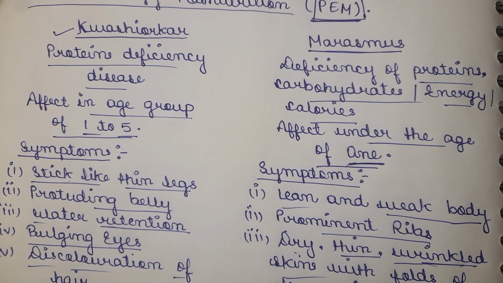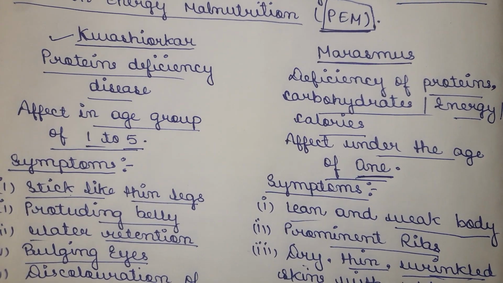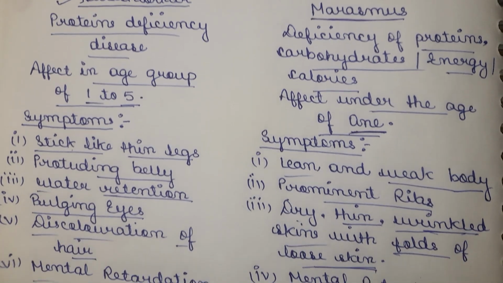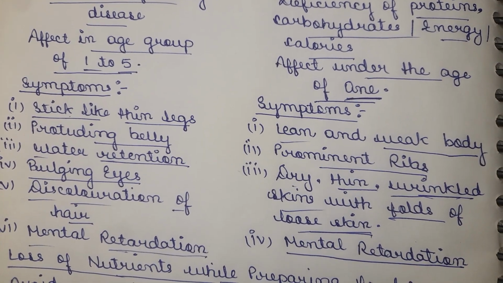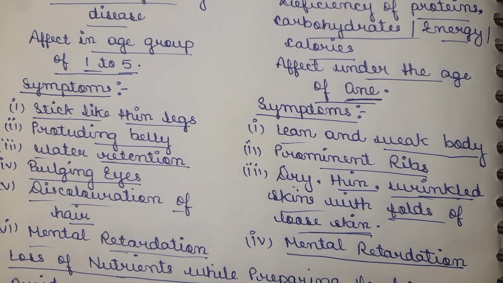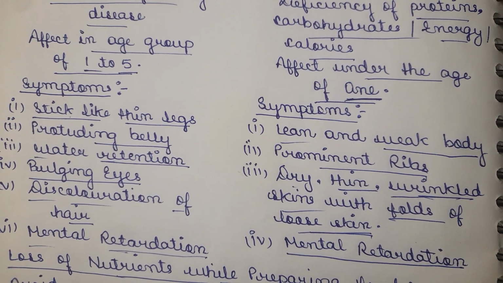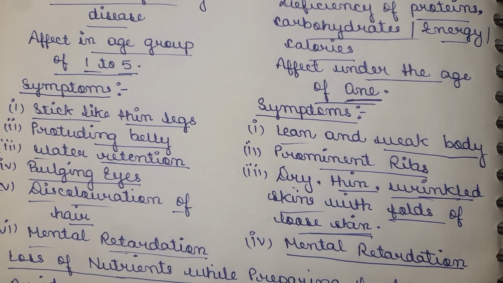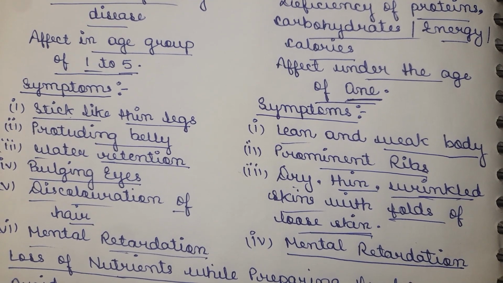Now our next topic. We all know that improper cooking methods, such as cooking in iron vessels, overcooking any food, or sometimes boiling, can lead to the loss of taste and nutrients from the vegetables.